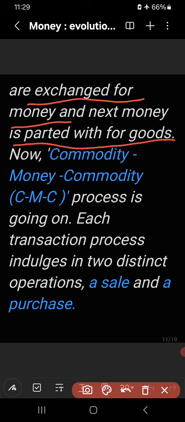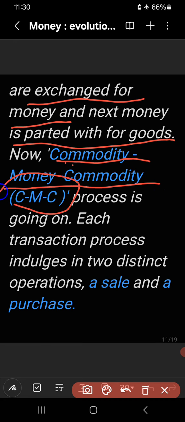So now after the introduction of money, money acts as a medium of exchange. That's why now it is the commodity money commodity system, or CMC system, that is going on.